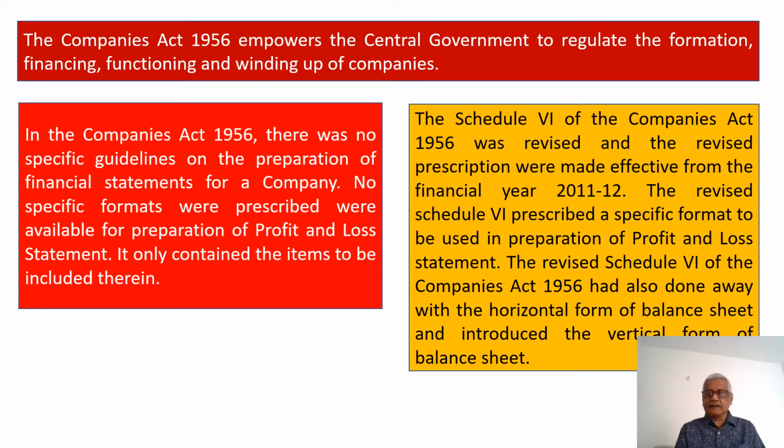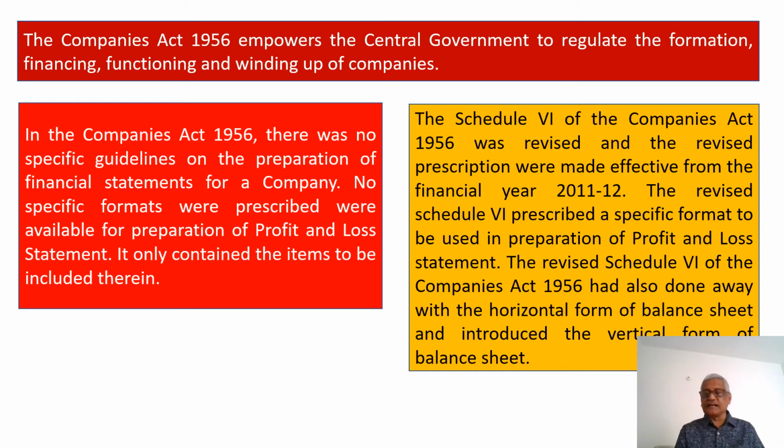In the earlier Companies Act 1956, there were no specific guidelines on the preparation of financial statements for a company. No specific formats were prescribed for preparation of the profit and loss statement. It only contained the items to be included therein.